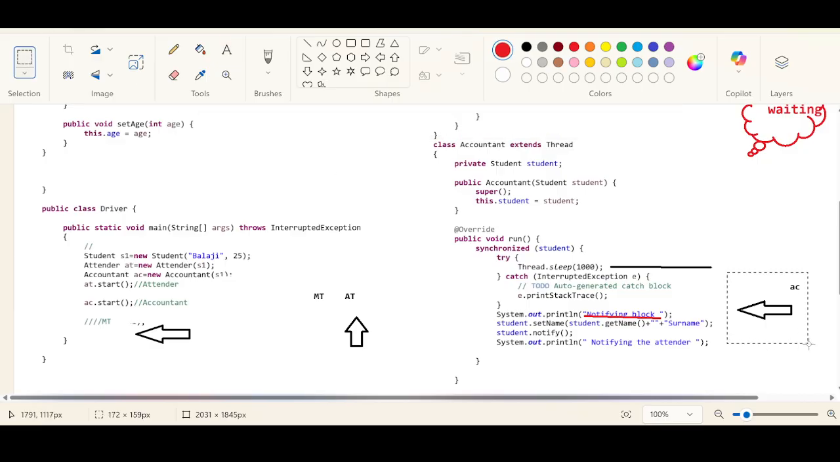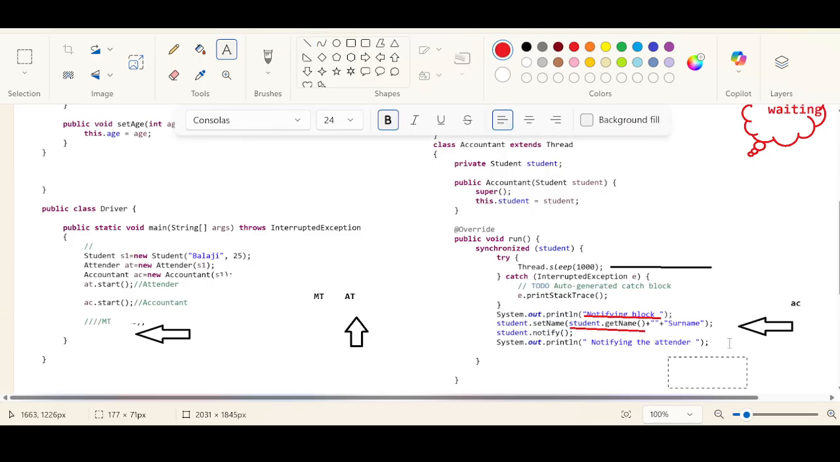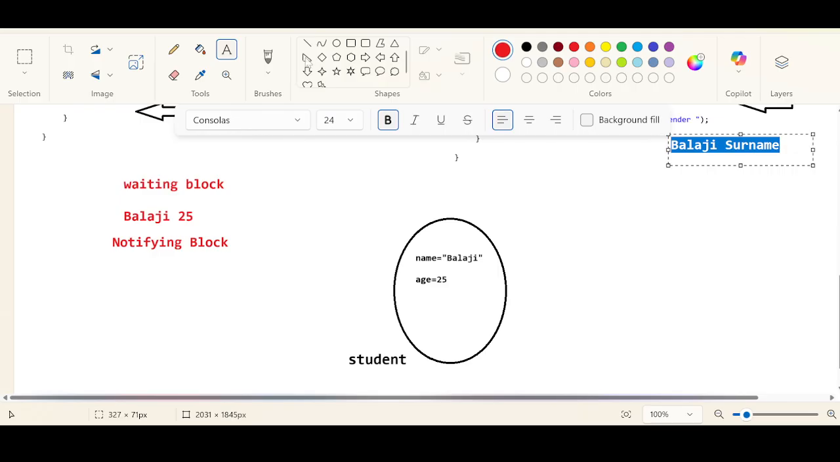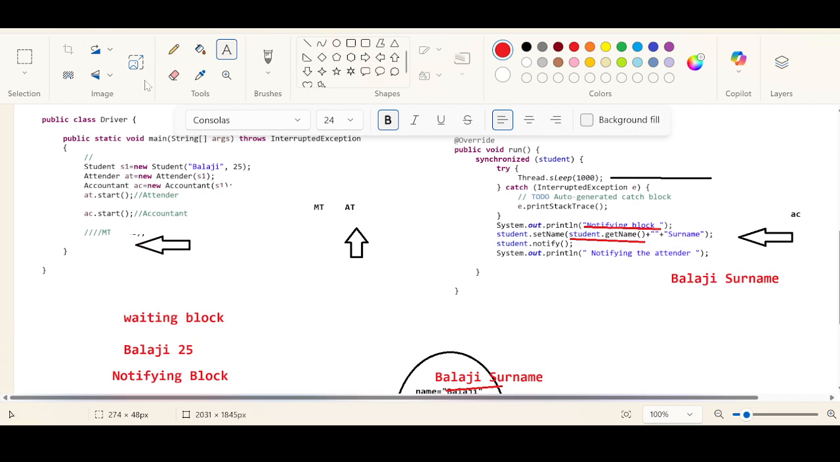Now after this, what happens? Focus here. It is modifying the value of student, setting the name. What name is it setting? It is getting the name from the memory. Student.getName, get the name from the memory. What is the actual name in the memory? Balaji. And concatenate the name with the surname. This data will be changed, rewritten. The name becomes Balaji plus surname. Any surname you can take.